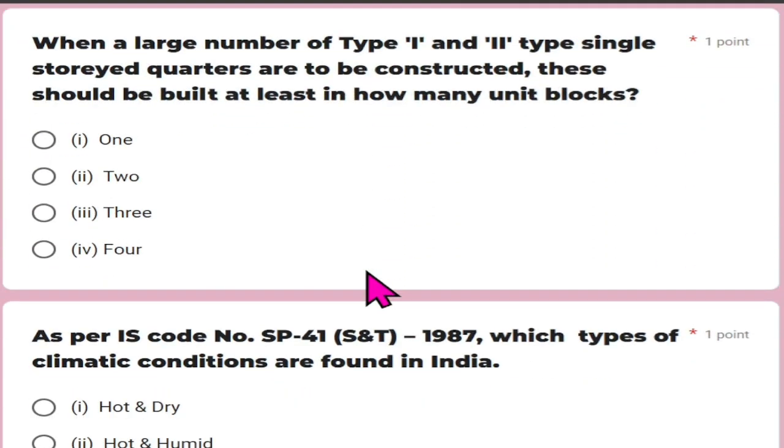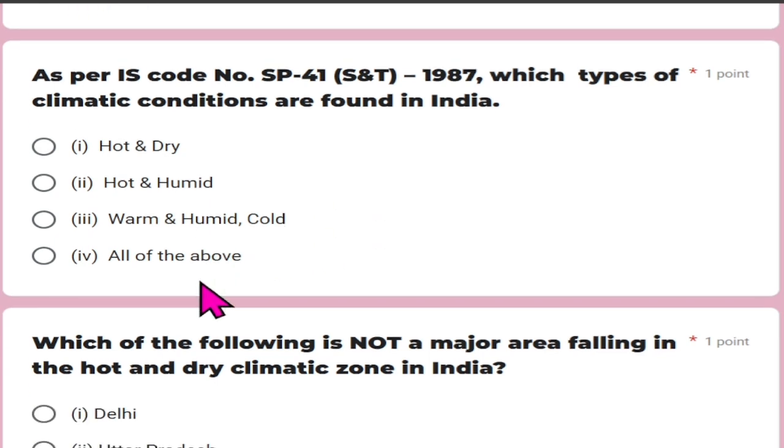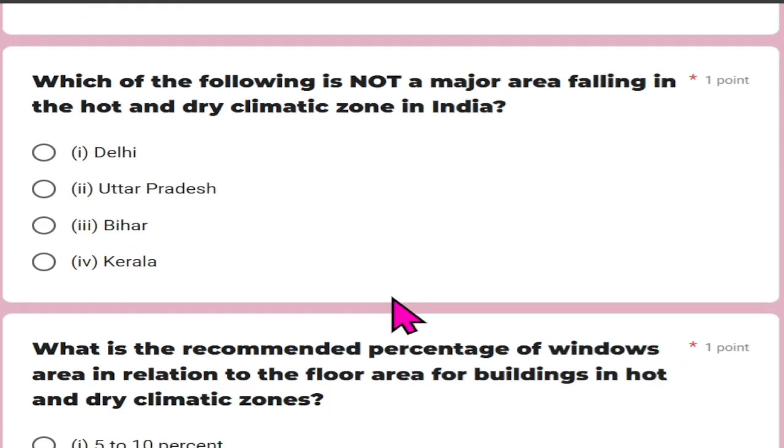When a large number of type 1 and type 2 single-story quarters are to be constructed, these should be built at least in how many units block? And that is 2 blocks. As per code number SP41 SNT 1987, which type of climate conditions are found in India? And these are hot and dry, hot and humid, warm and humid, and cold. So all of them will be the right answer.